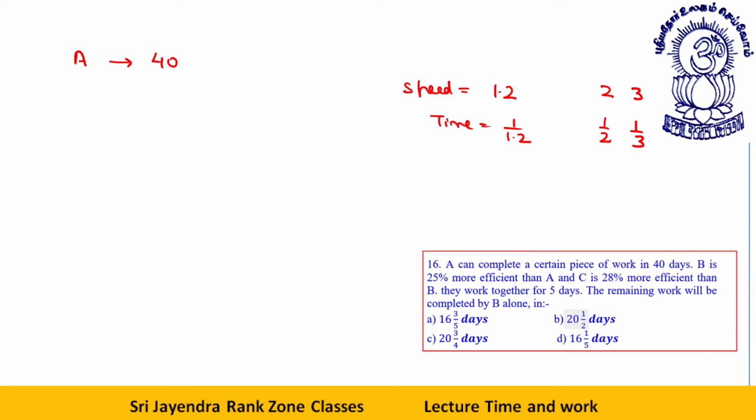Now A can complete a certain piece of work in 40 days. B is 25% more efficient than A, and C is 28% more efficient than B. Fine. First of all, B is 25% more efficient than A. So B will do the same work in how much time? 40 into, let's talk about speed, his speed is 1, 25% more efficient means 1.25. So 1.25 means 5 by 4.